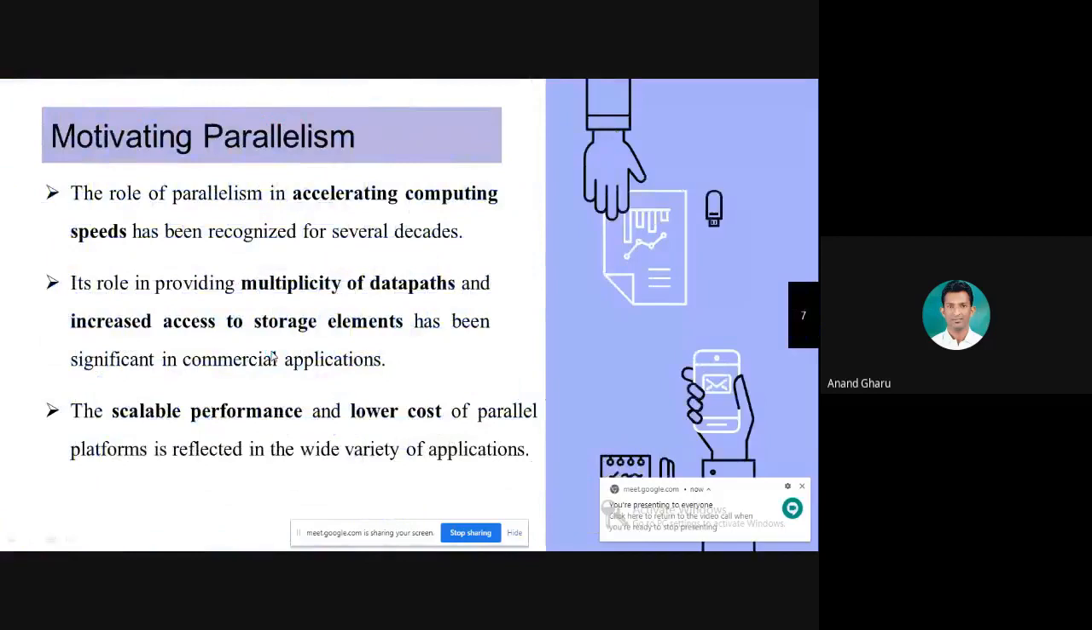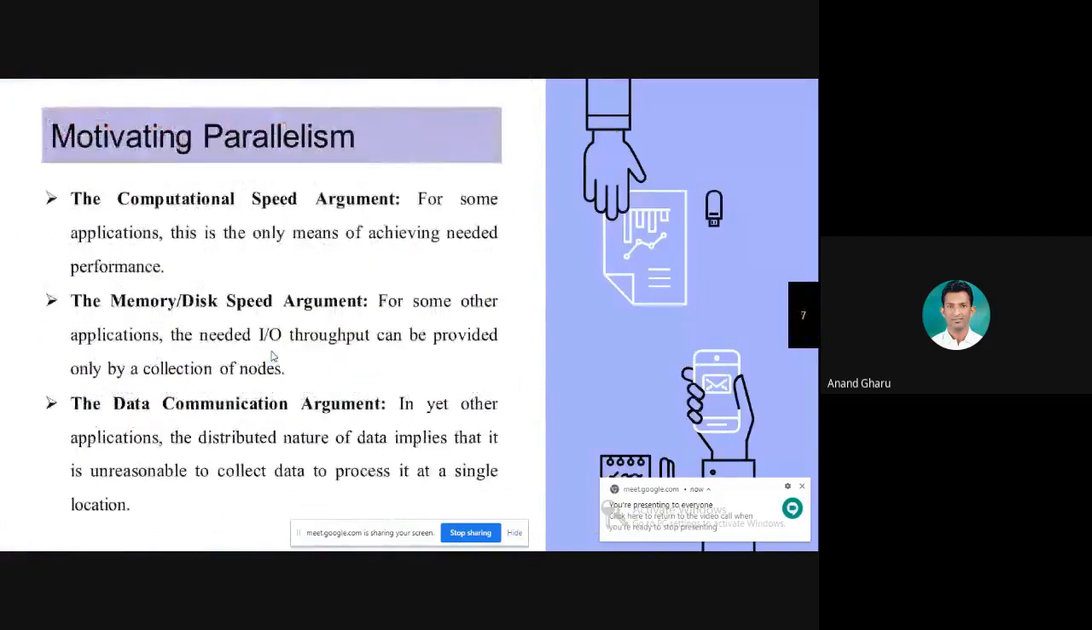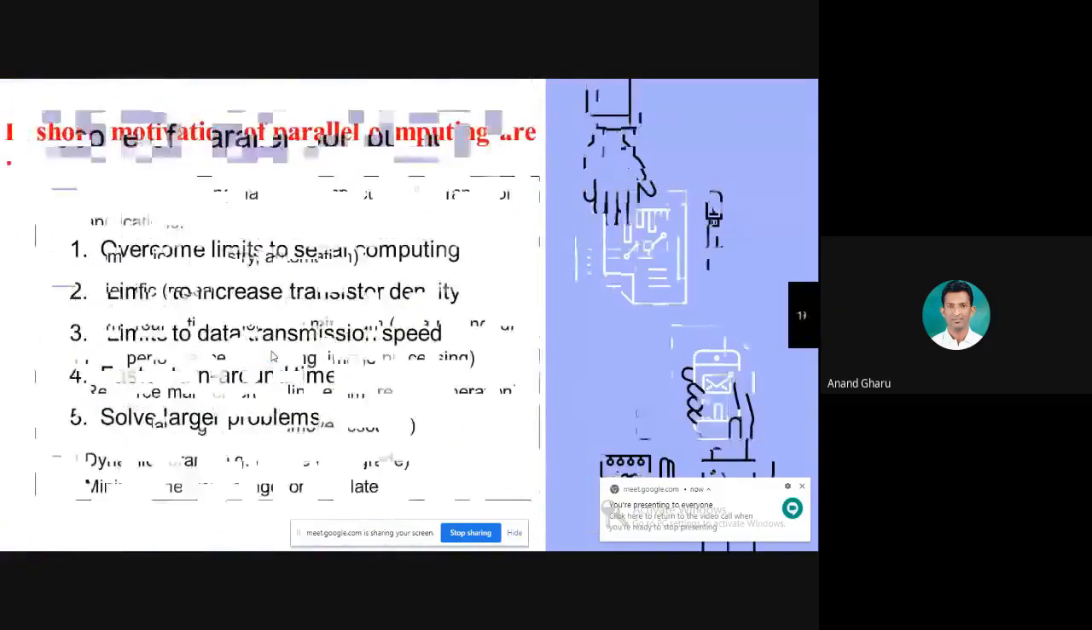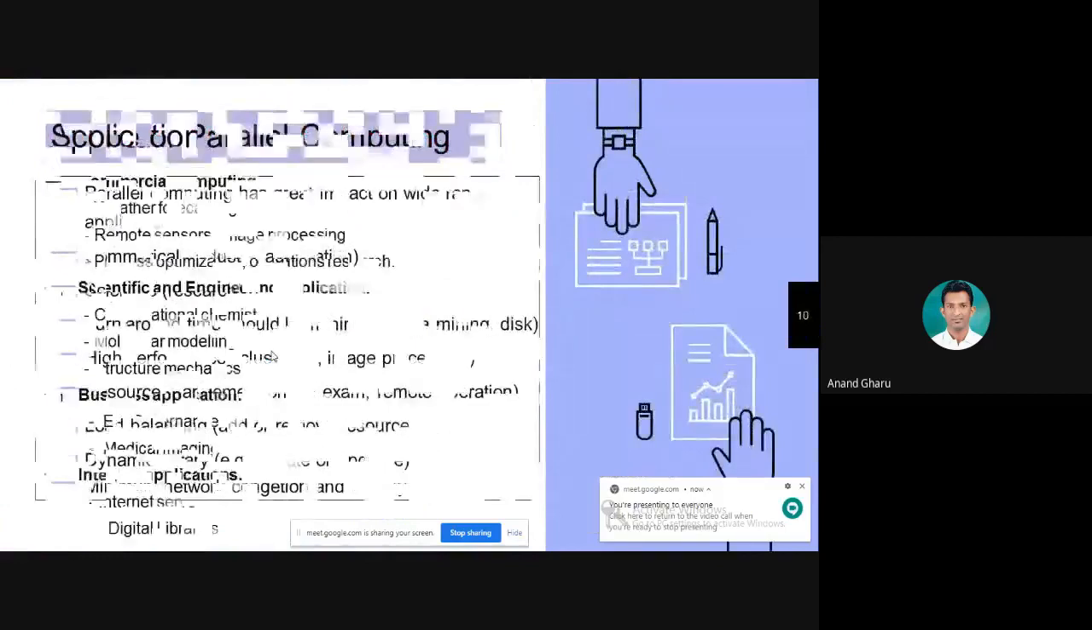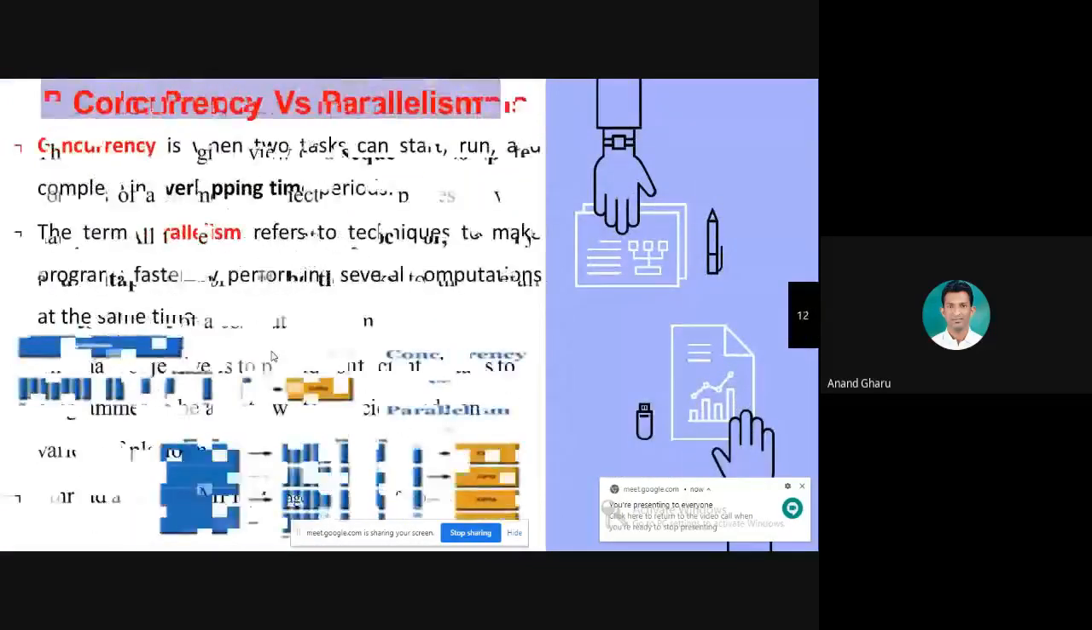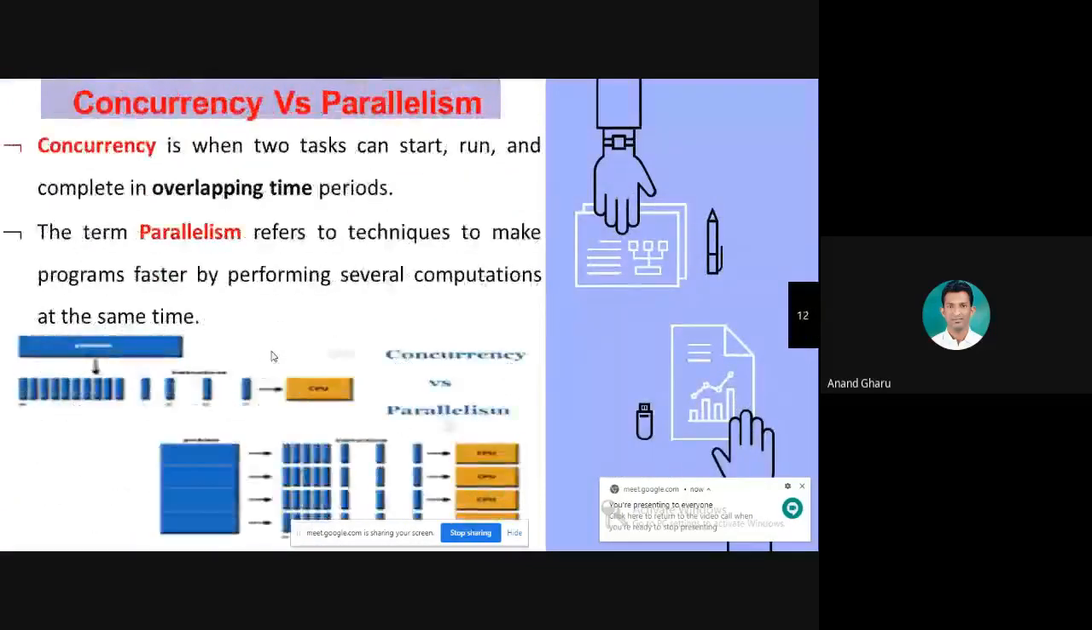Okay, already we have studied serial and parallel computing, and the motivation of parallelism. I won't repeat the same topic again. In the last lecture, we have studied concurrency and parallelism, meaning sequential computing and parallel computing. Same diagram for sequential computation and this diagram for parallel computation.